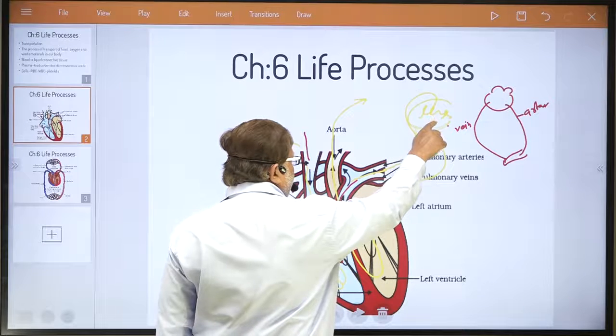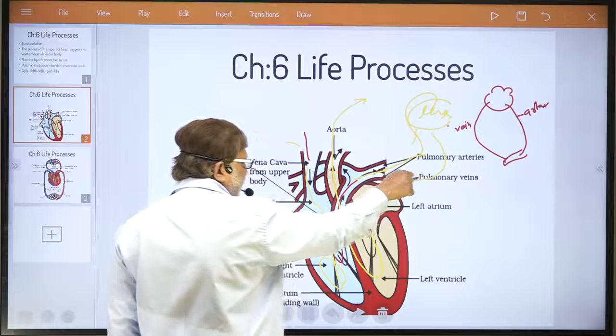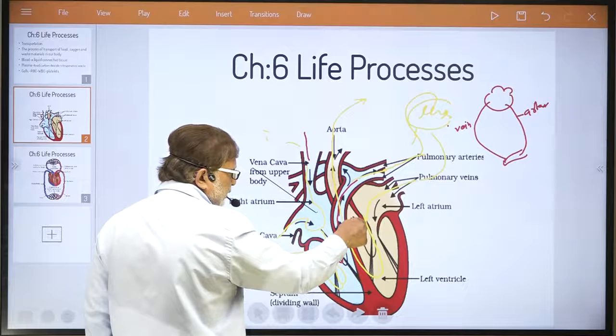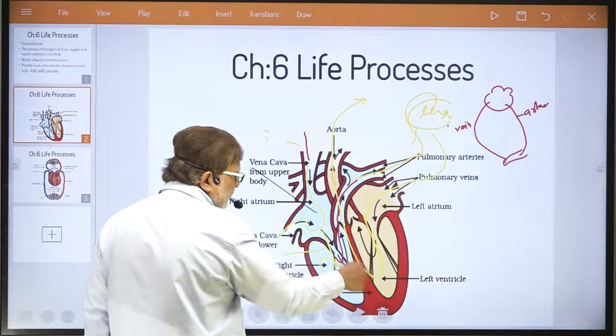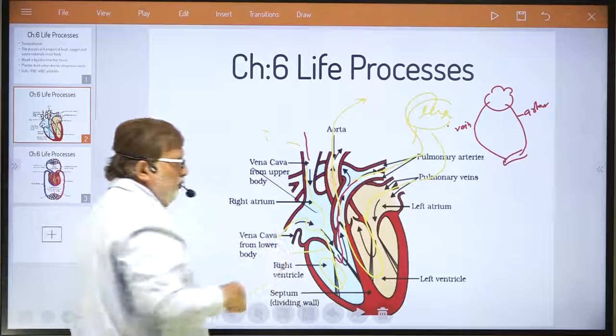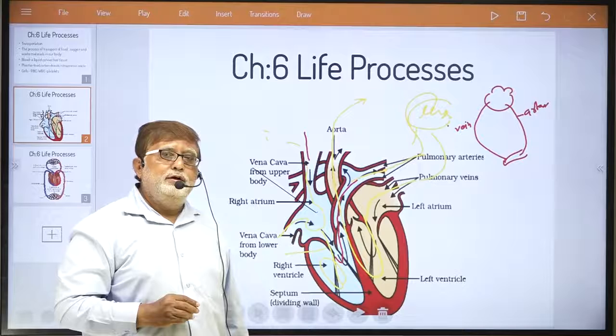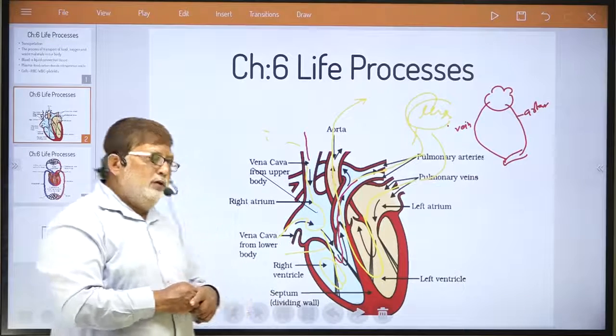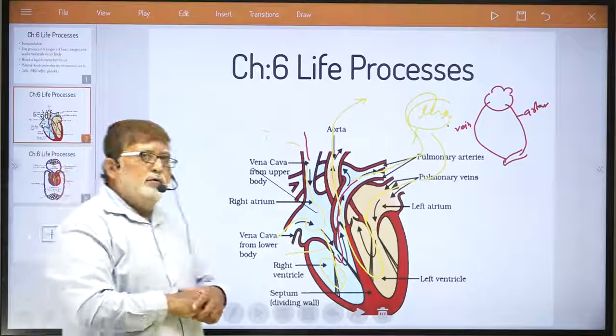Where it gets purified, it returns via the pulmonary artery to the left atrium, then the right atrium, then from the aorta it is transported to all parts of our body. So this way the blood circulation takes place in our body.